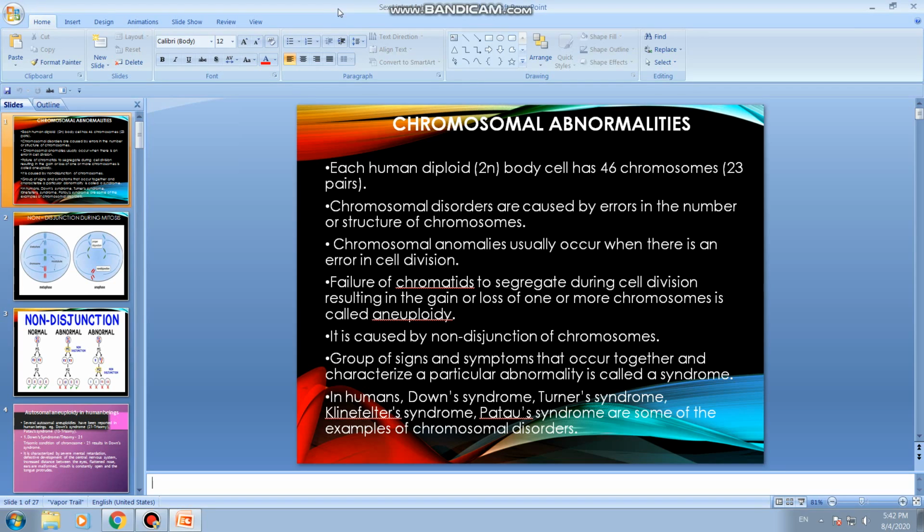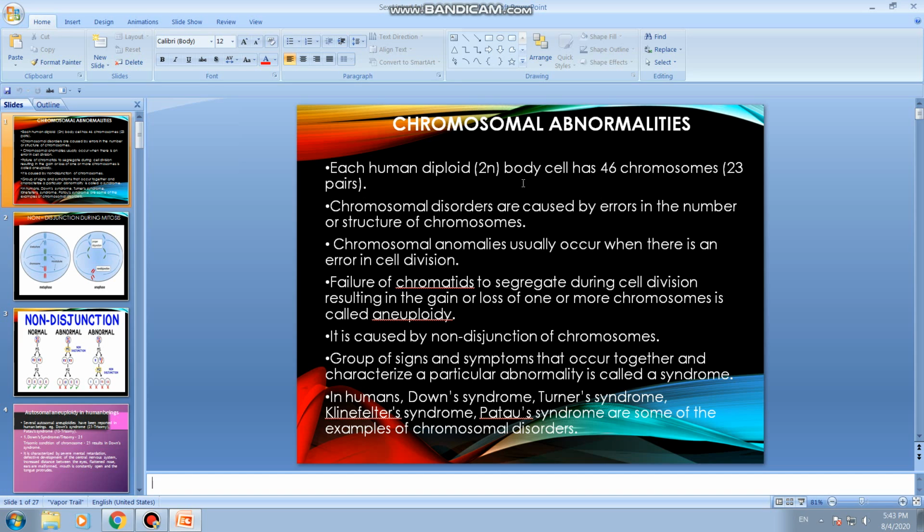We shall discuss now about chromosomal abnormalities. In human beings, all body cells or somatic cells are said to be in diploid condition. That is, we have 46 chromosomes in all our body cells, or we can say 23 pairs of chromosomes present in all our somatic cells. This condition is also called diploid condition.